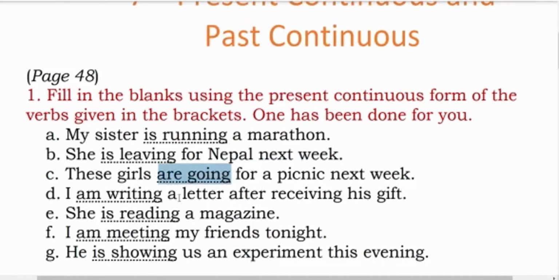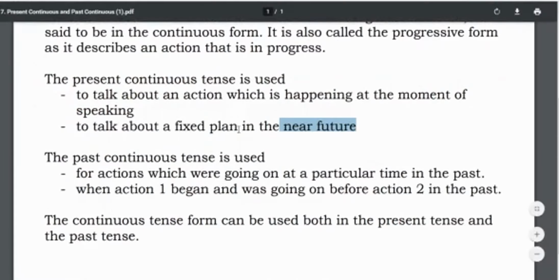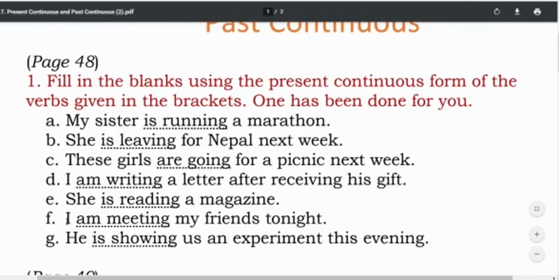Next, I am writing a letter after receiving his gift. मैं लिख रहा हूँ. Now gift is already been received. So after receiving the gift, I am writing. Next one very easy. She is reading. पढ़ रही है. Next, I am meeting my friends tonight. Tonight means today at night. It is the same thing, near future. You have already planned that you're going to meet your friends, so you will say, I am meeting my friends tonight. आज रात मैं अपने दोस्तों को मिल रहा हूँ.